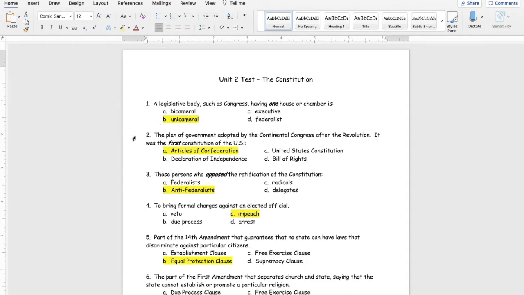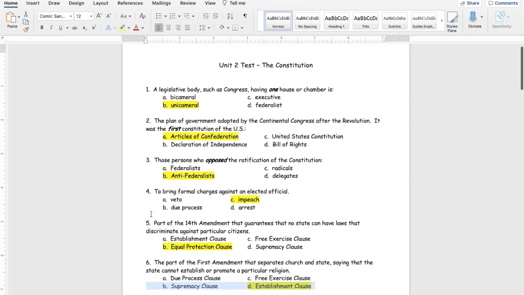The first plan of government adopted by the Continental Congress after the Revolution, the first constitution was the Articles of Confederation. Number 3, the people who opposed ratification, they were anti-ratifying the Constitution. They were the Anti-Federalists.